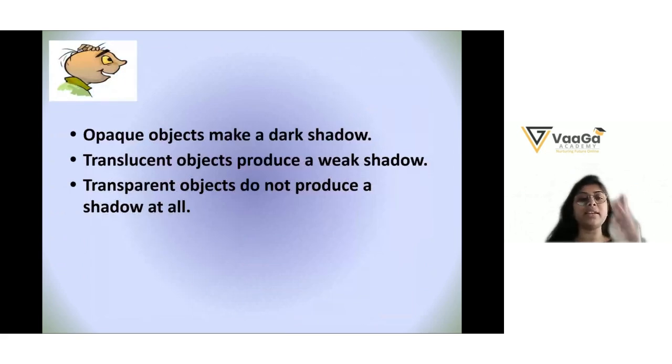So now the three facts we have learned. Opaque objects make a dark shadow. Can you please tell me why, Ananya? Because light doesn't pass through. Very good. Second statement. Translucent objects produce a weak shadow. Why? Because a bit of light passes through. Very good. Third, transparent objects do not produce a shadow at all, because light fully passes through it. Okay, that's cool. Now you have learned it.